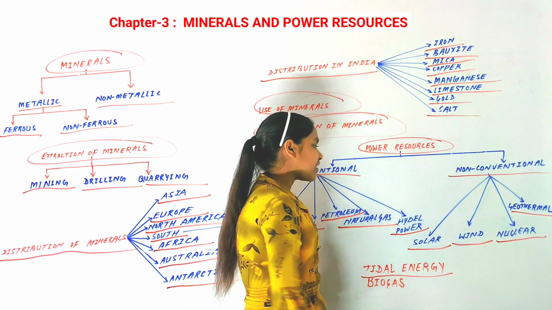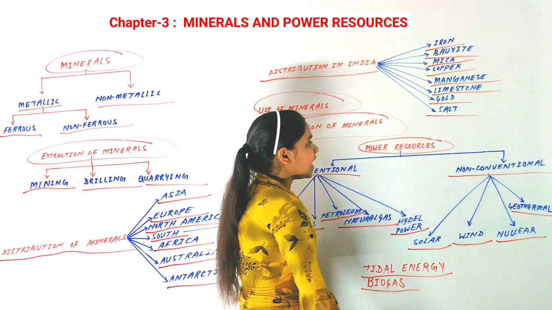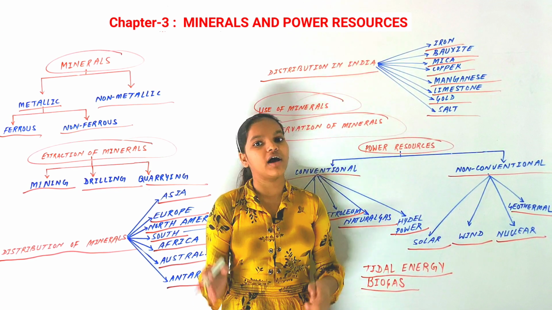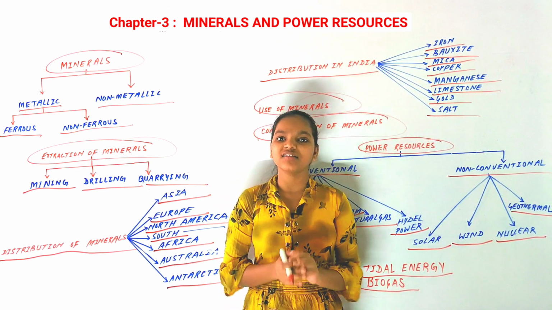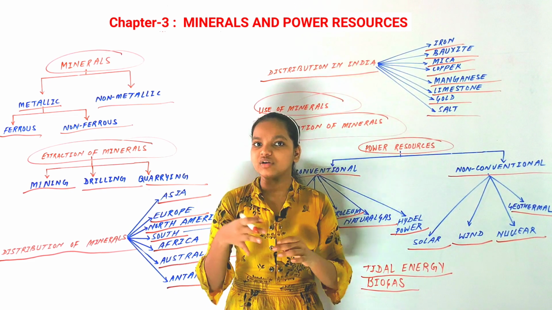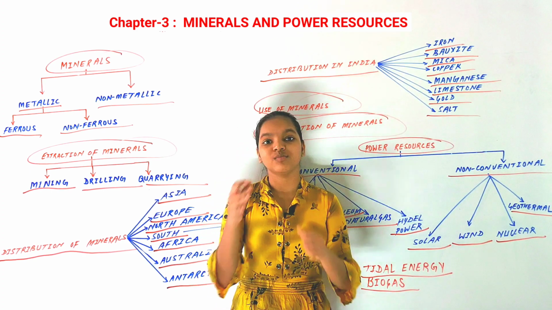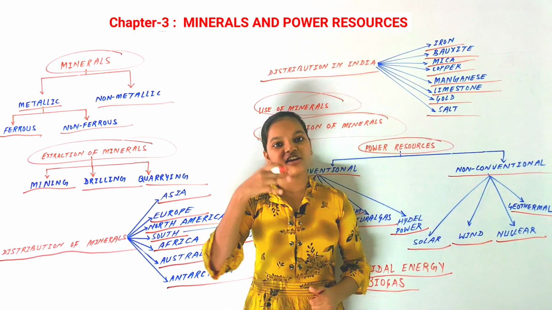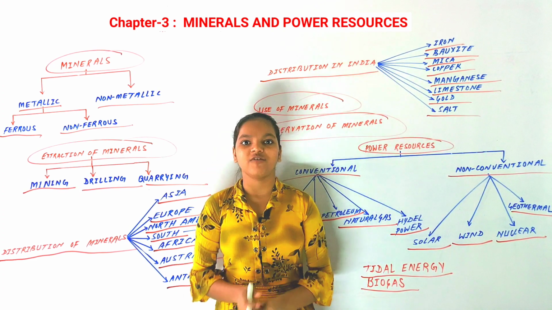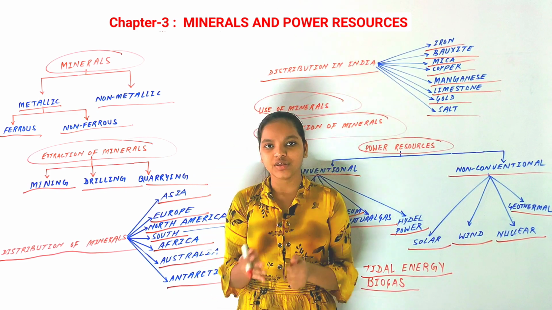Now our next and last topic of this chapter is biogas. You might have studied a little bit about it or heard about it, but now we shall discuss it in depth. Biogas is a kind of fuel that we use for cooking and heating. It is made from organic waste, animal dung, dead livestock and kitchen waste. A fuel is made from all these, and we call that biogas.